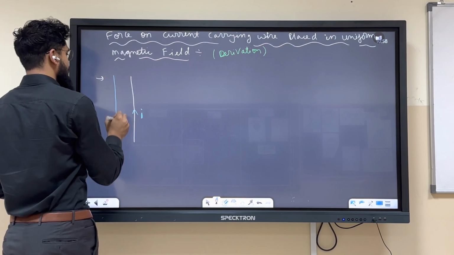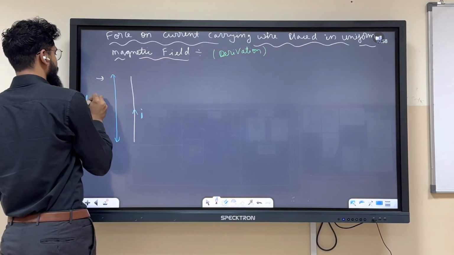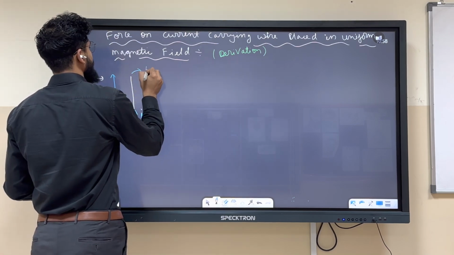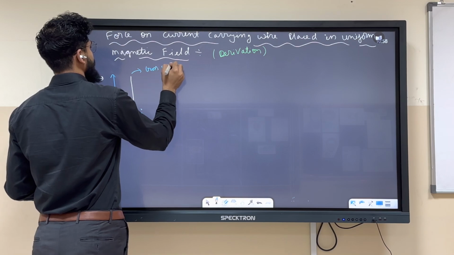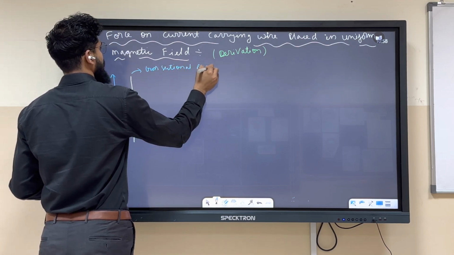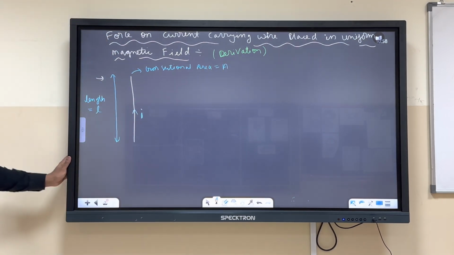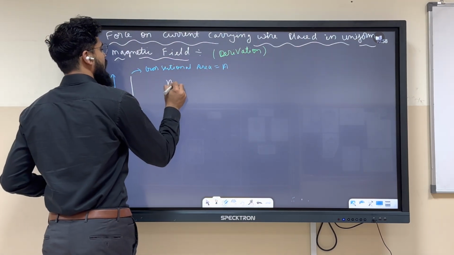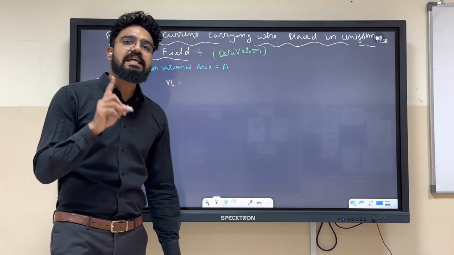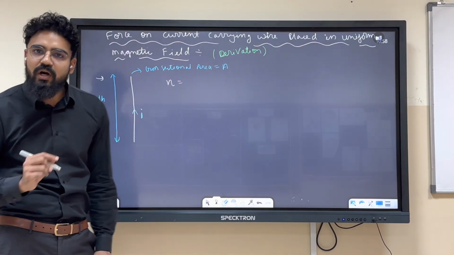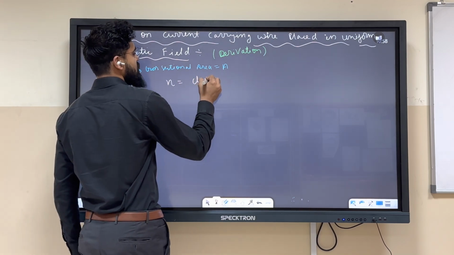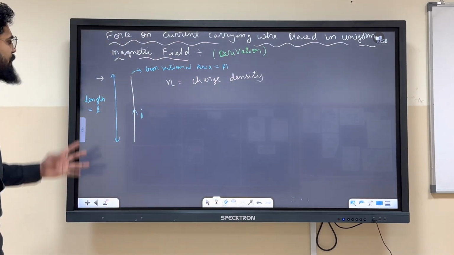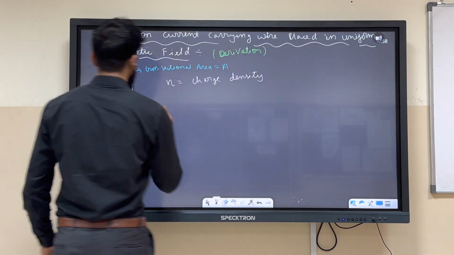Let's say its length is L, its cross-sectional area is A, and N is, as in I equals NeAVd from current electricity, the charge density.